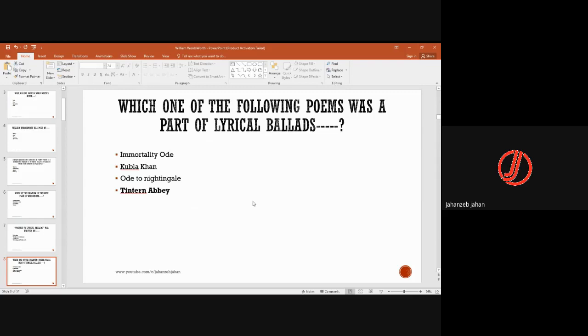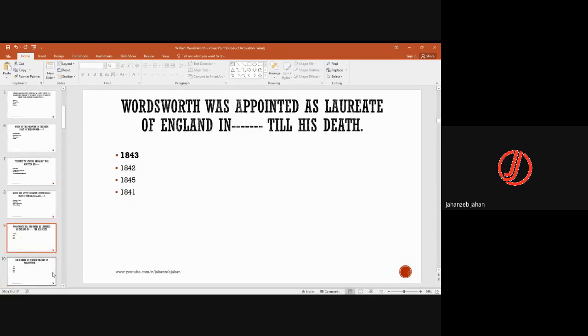Which one of the following poems was a part of Lyrical Ballads? So Tintern Abbey was the part, and also it was the end of it. Wordsworth was appointed as poet laureate of England in 1843 till his death. So 1843 में वो poet laureate बना.